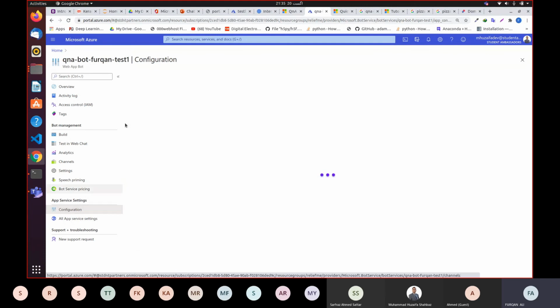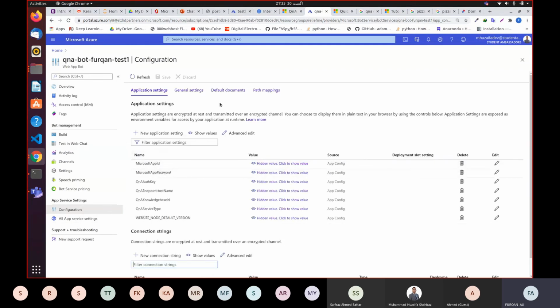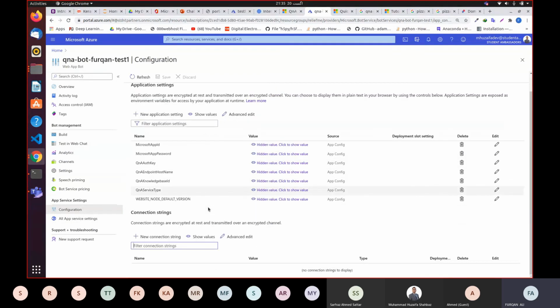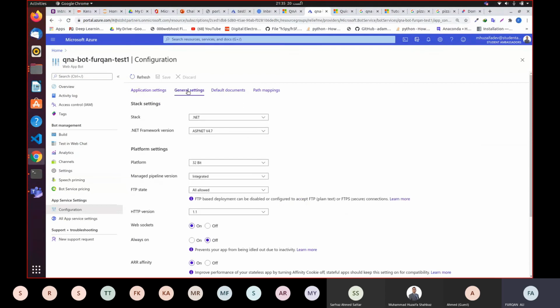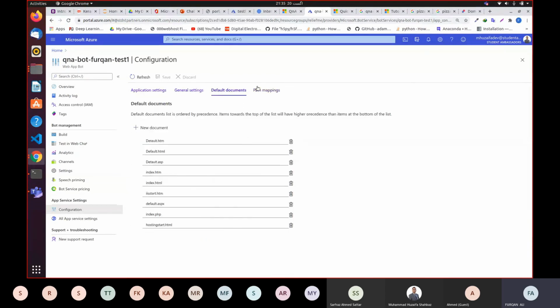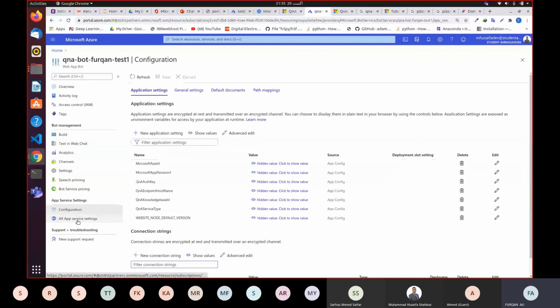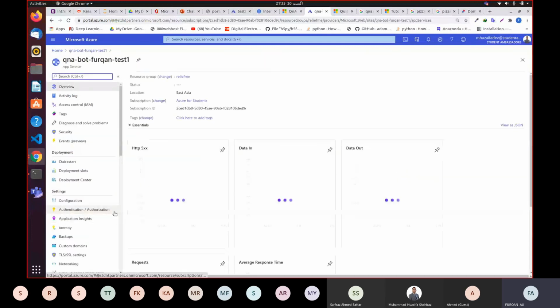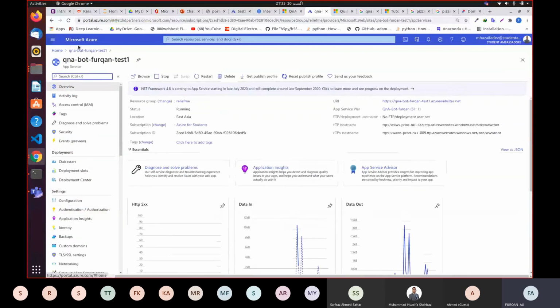Let's go to configuration. Let me see if I get the thing which I'm looking for. I need to go back.